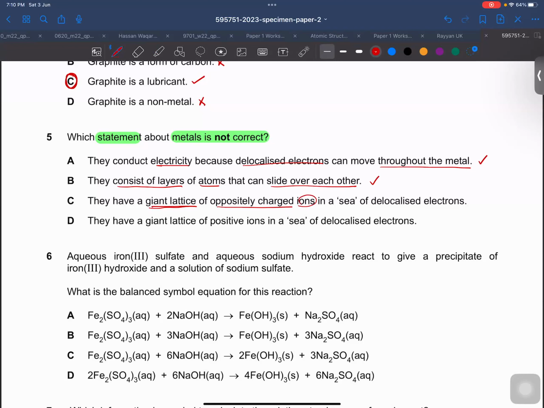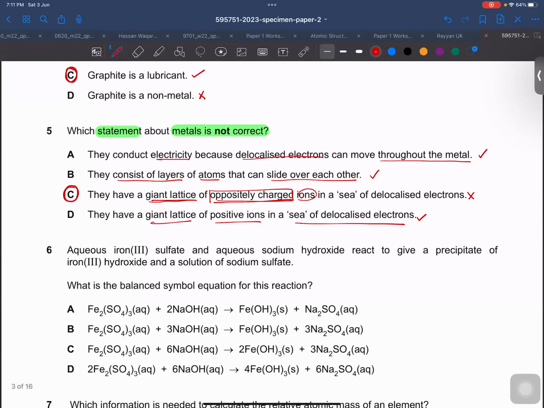They have a giant lattice of opposite charge ions. This is wrong. This is for ionic compounds. We know that in metals all the time they have positive ions and delocalized electrons, not oppositely charged ions. So this is about ionic bonding, not for metallic bonding or for metals. They have a giant lattice of positive ions in a sea of delocalized electrons. This is right. So the only incorrect statement of this MCQ is C.